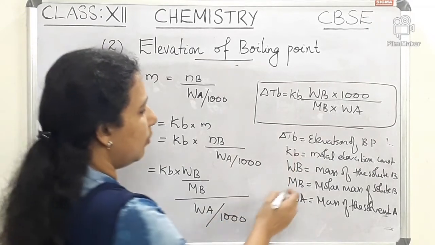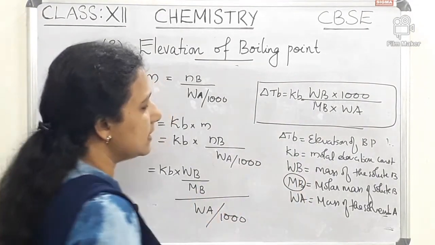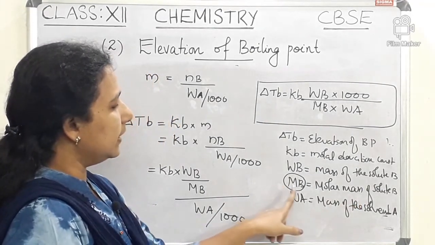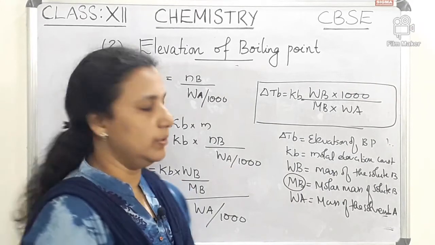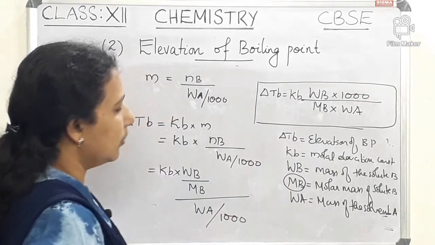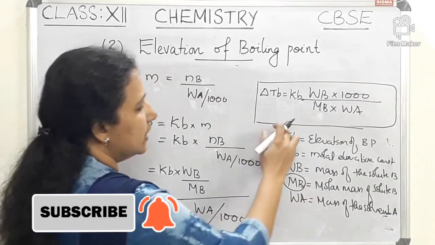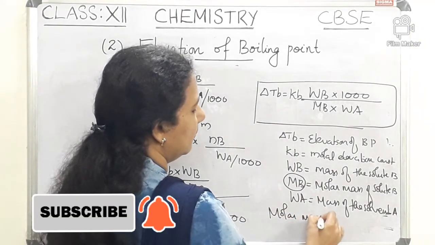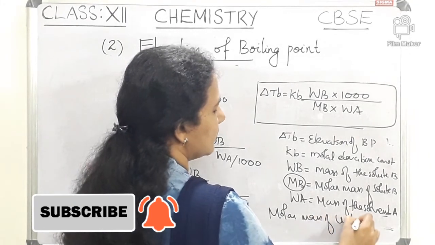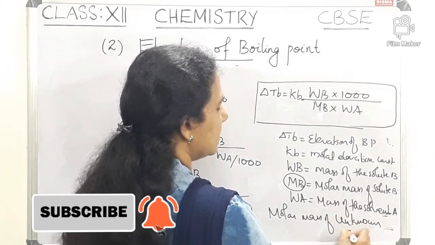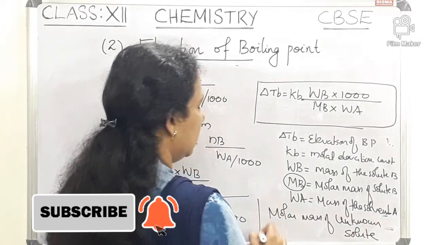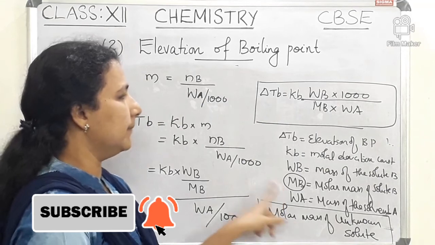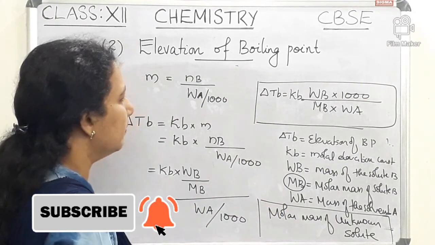So we can find the molar mass of the solute using this formula. Normally we use this equation for finding the molar mass of an unknown solute MB. So this is about elevation in boiling point.